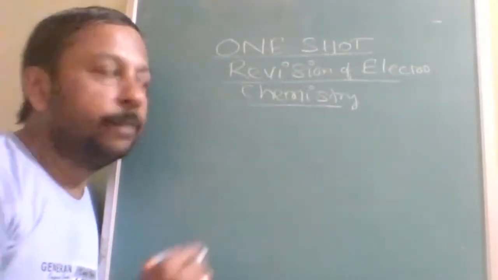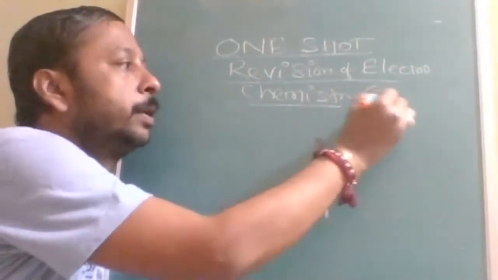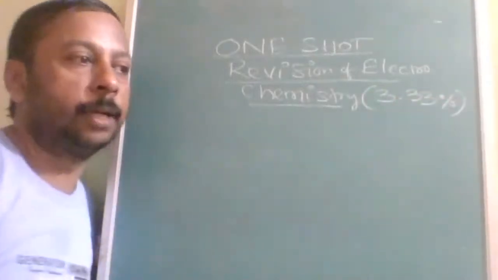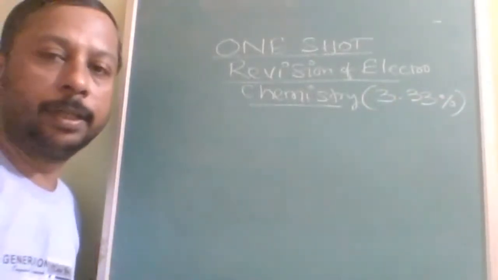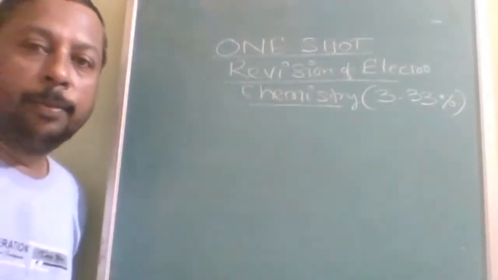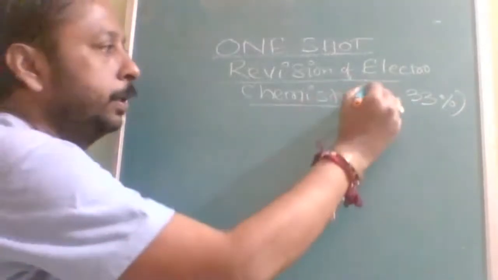where, from physical chemistry, the highest percentage, 3.33 percent of questions, are from this chapter. You might be thinking 3.33% is very good.